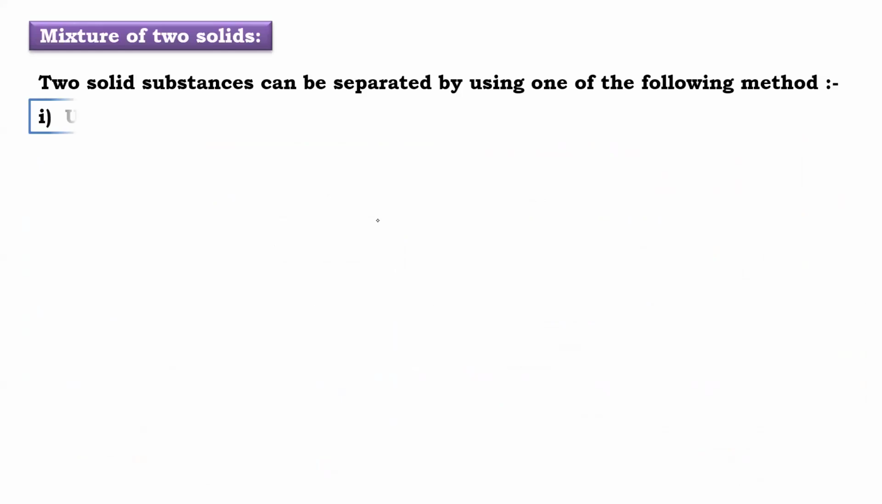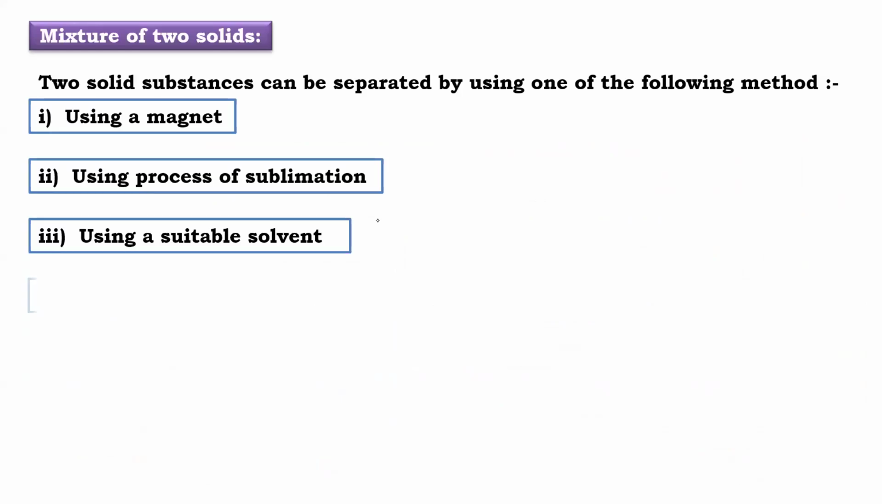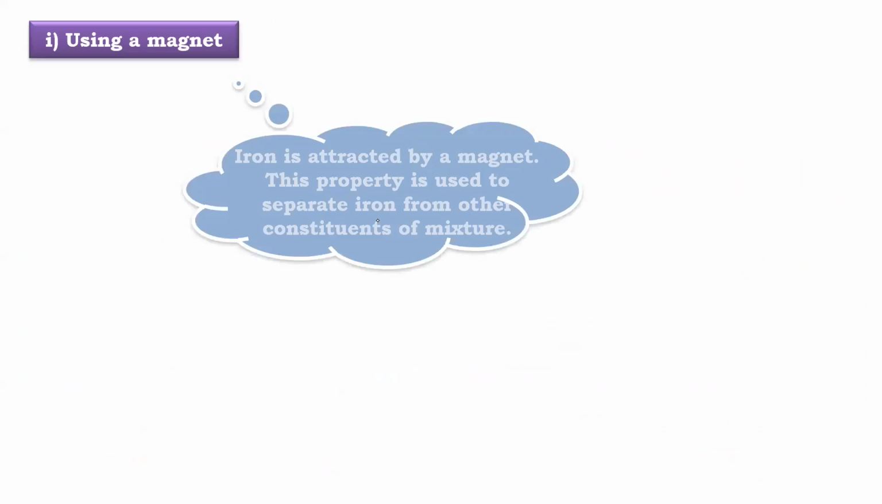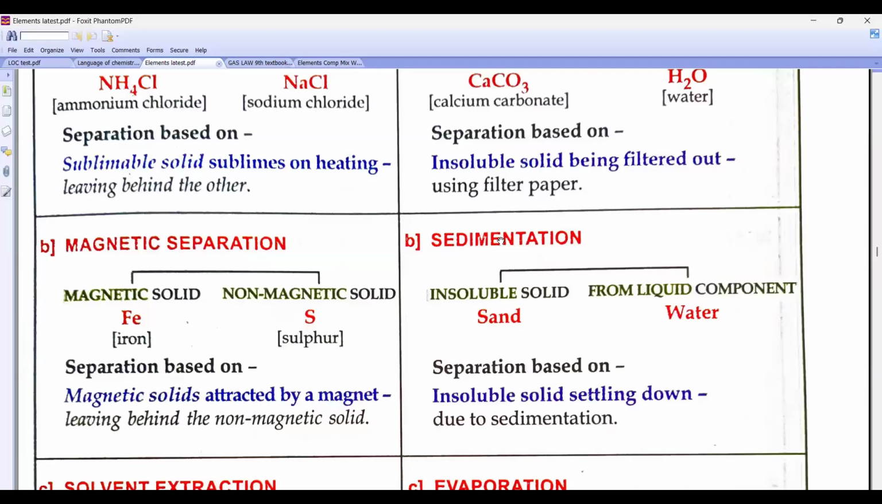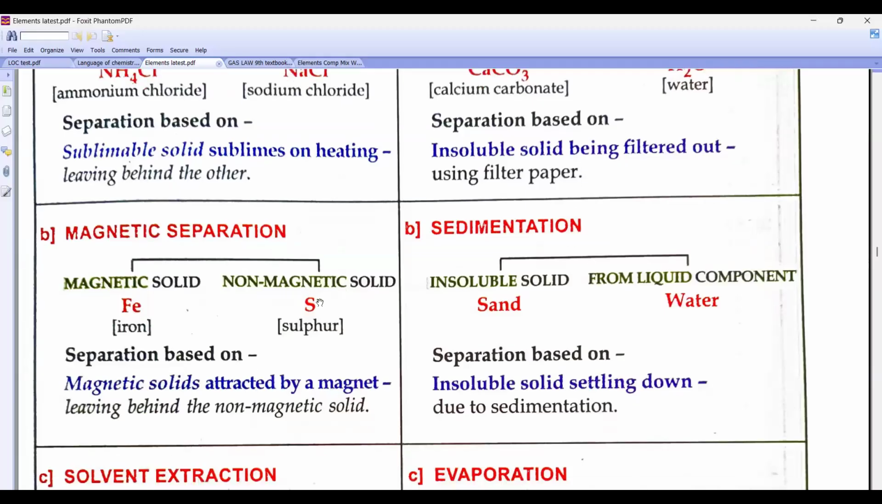Okay. So beta, first, the magnet process. Magnet is very easy. When we use magnetic separation, one of the substances has to be magnetic, not both magnetic. Only one substance has to be magnetic and the other non-magnetic. For example, iron and sulfur. So look here, beta. We did this today.